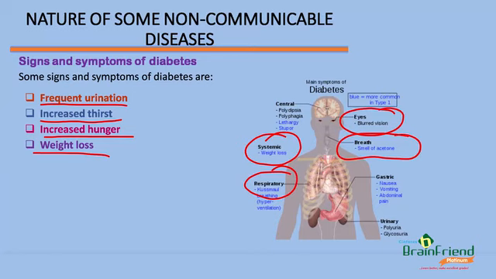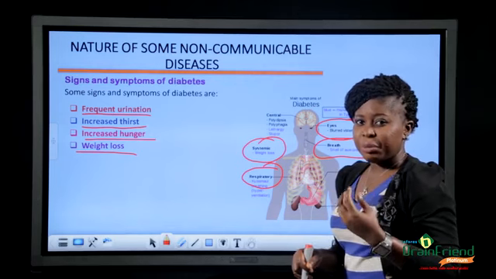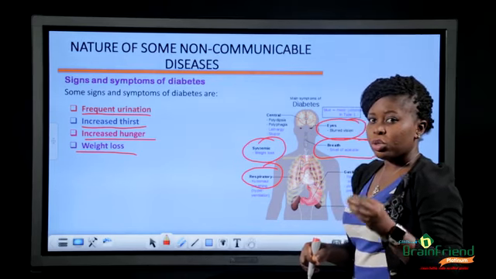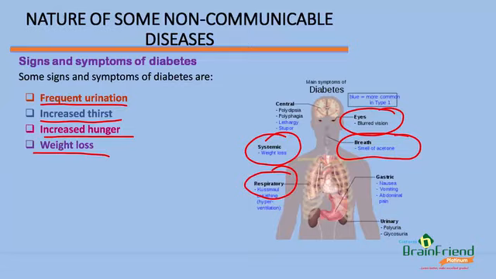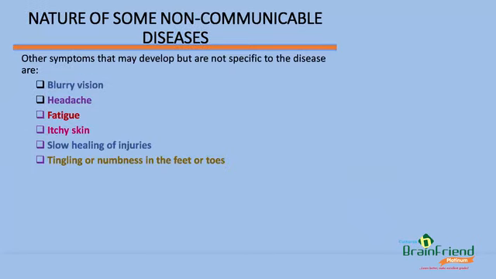Acetone is a chemical. The smell of acetone may remain in the person's breath. When the person comes close to you, you perceive a kind of chemical in the person's breath. Then we also have gastric issues such as nausea, vomiting, and abdominal pain. And the person will also have urinary issues. So these are symptoms of diabetes.